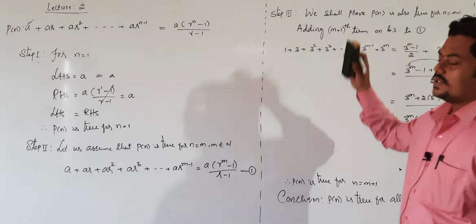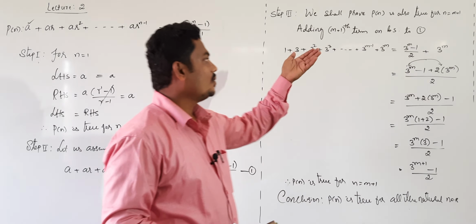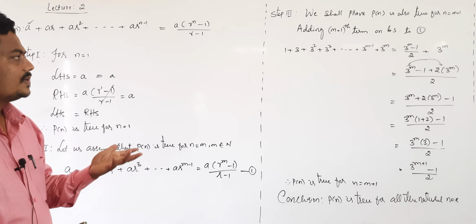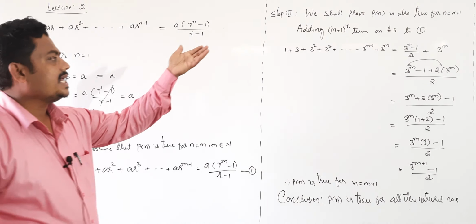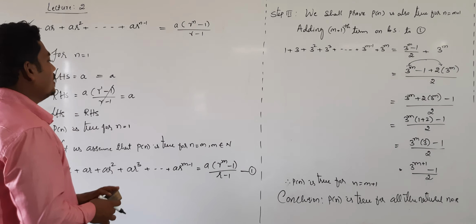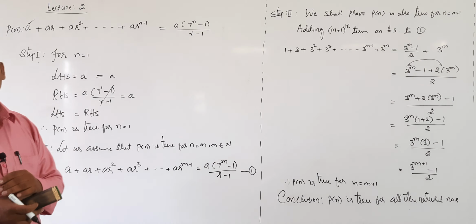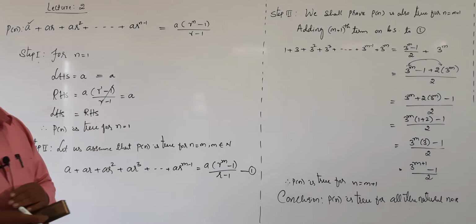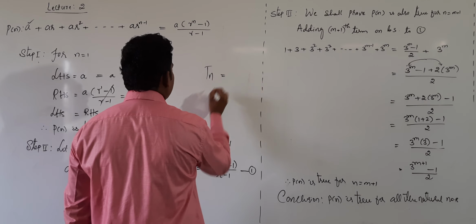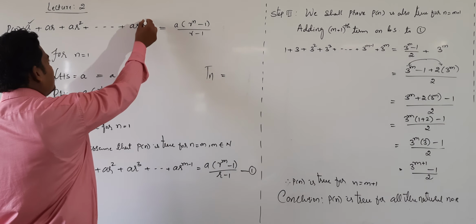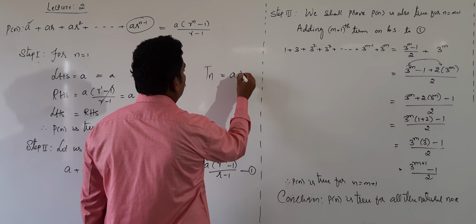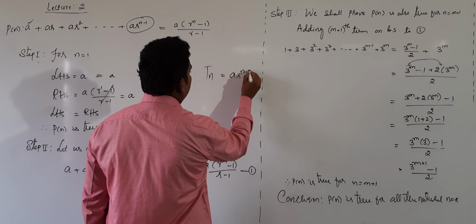After that same procedure. We need to prove given statement is true for n equal to m plus 1. For that what we do? Again same procedure only, adding m plus 1th term on both the sides to equation number 1. Tell me what is m plus 1th term. First identify nth term, Tn value. First write Tn value, the term in the nth position. This is our nth term. Tn is equal to a into r power n minus 1.